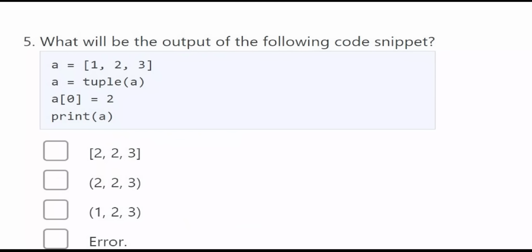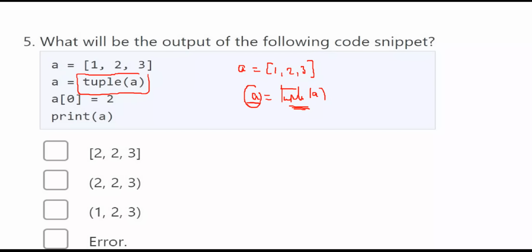Here the next question is, what will be the output of the code snippet? Here A is a list: 1, 2, 3. Now you are converting the list into a tuple, A is equal to tuple of A. That means A becomes a tuple.